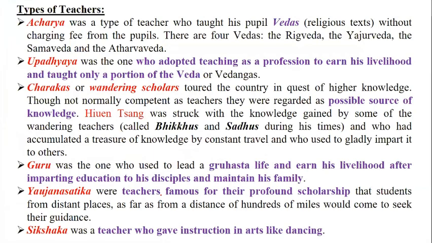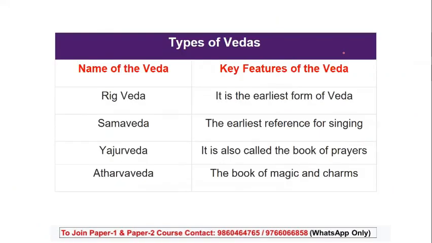Now, starting with a little bit of ancient and post-independence topics, because some questions come from this. Quickly, let's have a look at the types of teachers available in ancient India with respect to education. There was a teacher called Acharya, who taught people the Vedas, that is the Rig Veda, Yajur Veda, Sama Veda and Atharva Veda. Now, what are these Vedas? Let's quickly have a look.